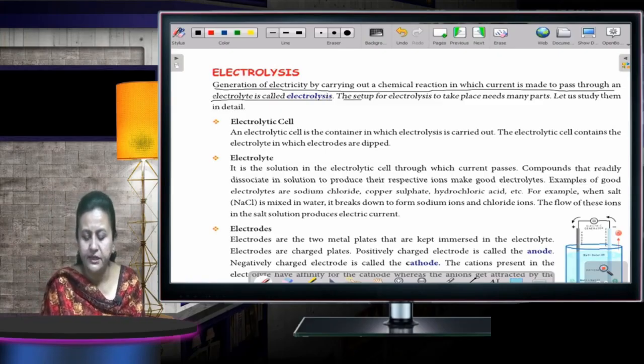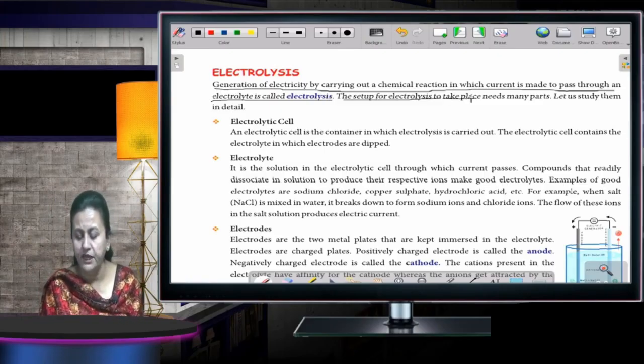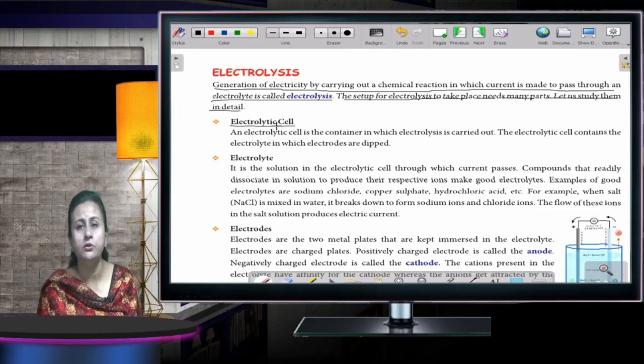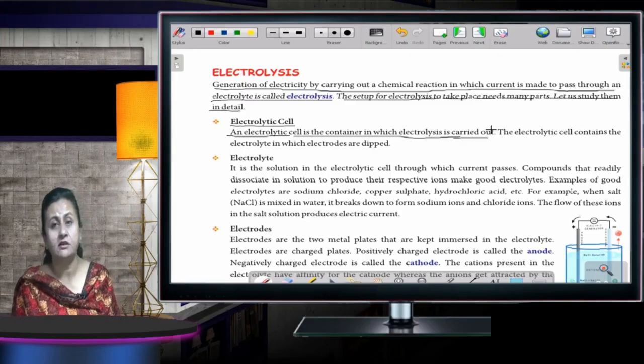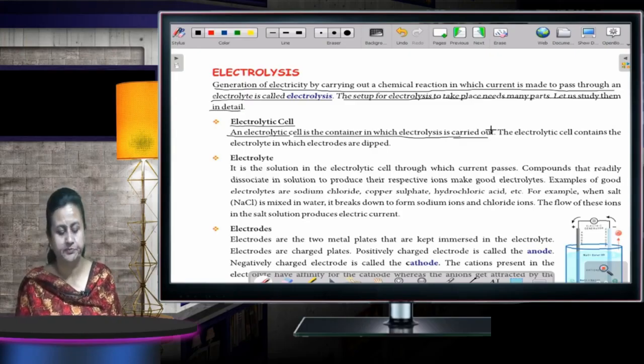For electrolysis to take place, you need many parts. Let us study them in detail. First is the electrolytic cell. What all you need? An electrolytic cell is the container in which electrolysis is carried out. What is an electrolytic cell? It is a container in which the electrolysis will be carried out.